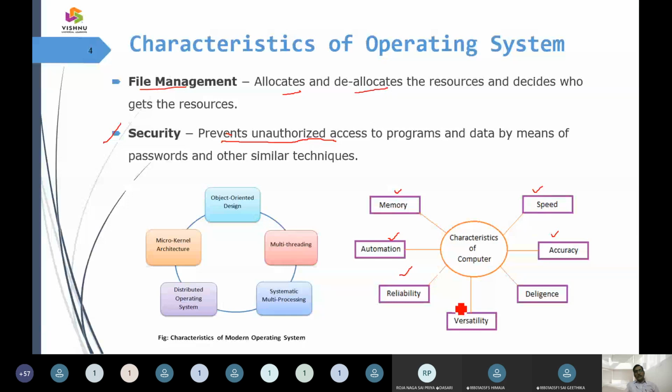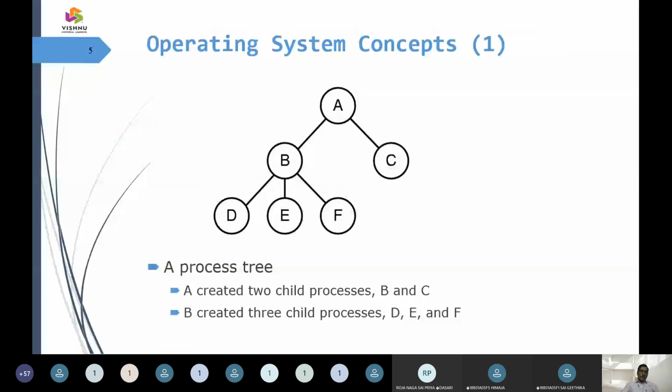So these are primitive characteristics where the operating system is going to handle things. And second, the operating system is going to support a network. It is going to support a tree structure.